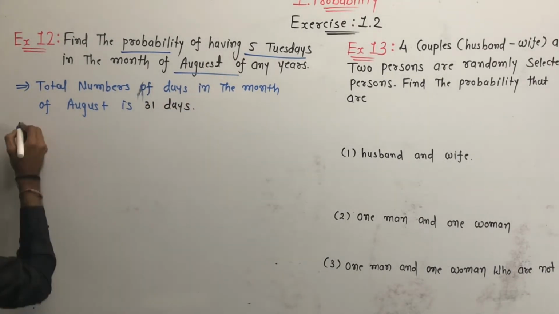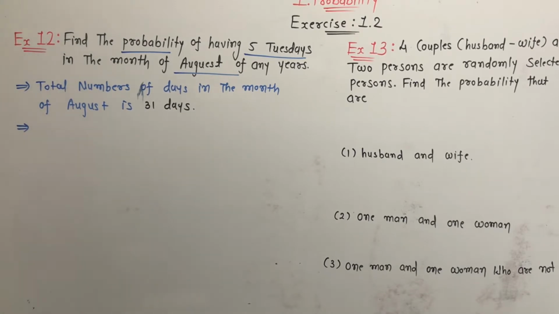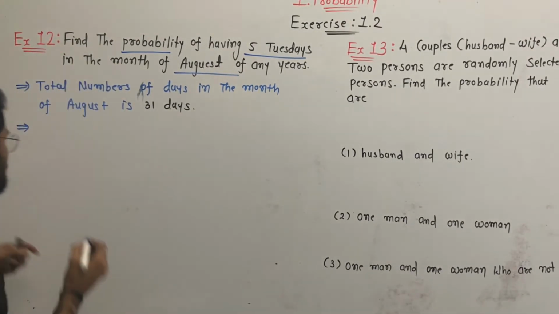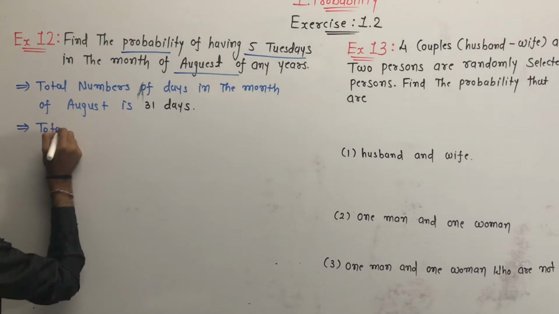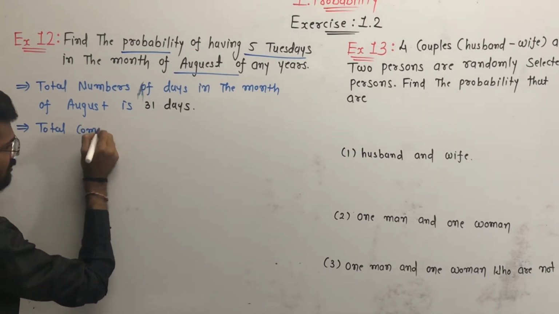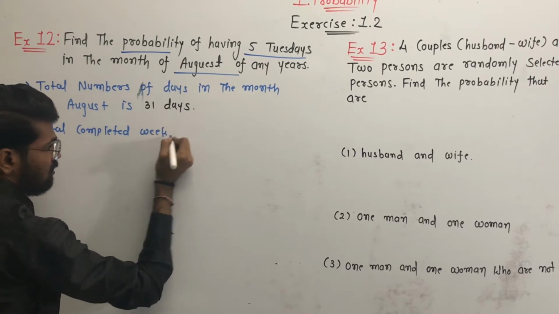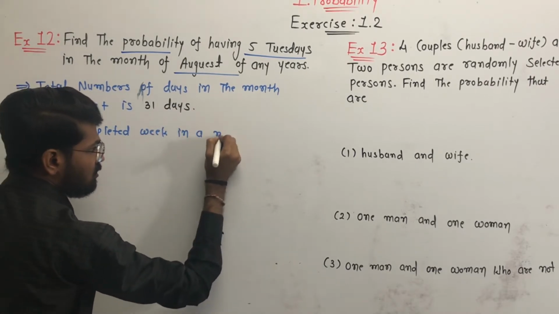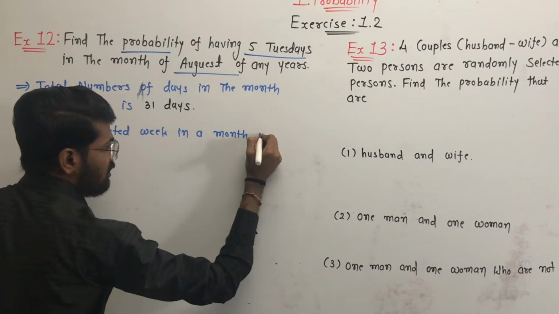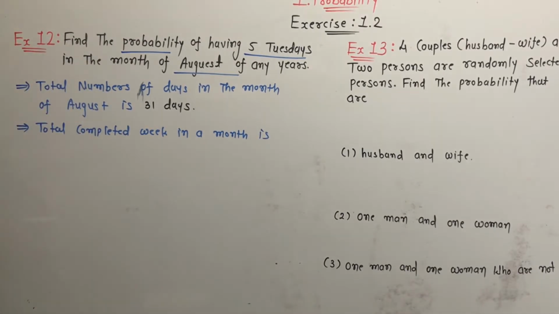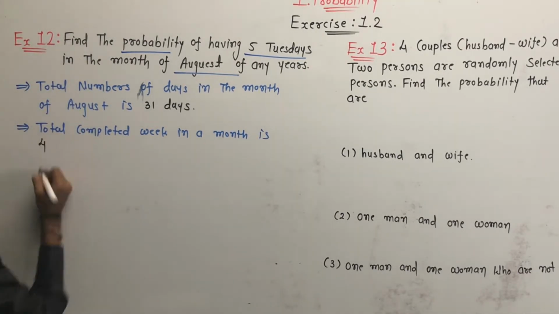And we know that the total complete weeks in 1 month is equal to 4. Yes, the total completed weeks in a month is 4.